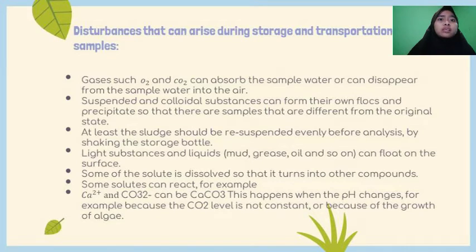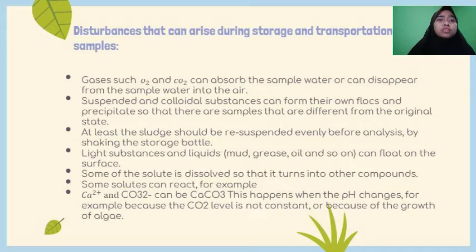At least the sludge should be suspended evenly before analysis by shaking the storage bottle. Substances like liquid, mud, grass, oil, and so on can float on the surface.